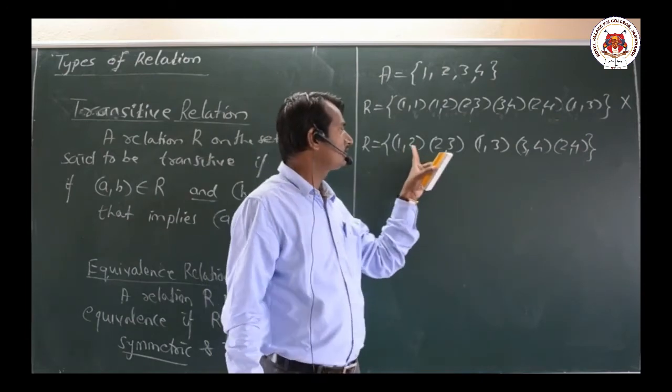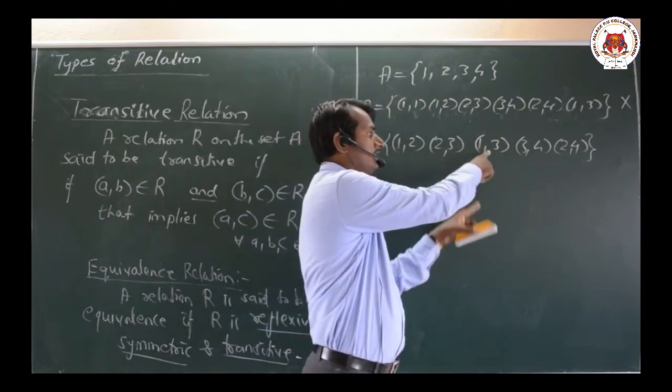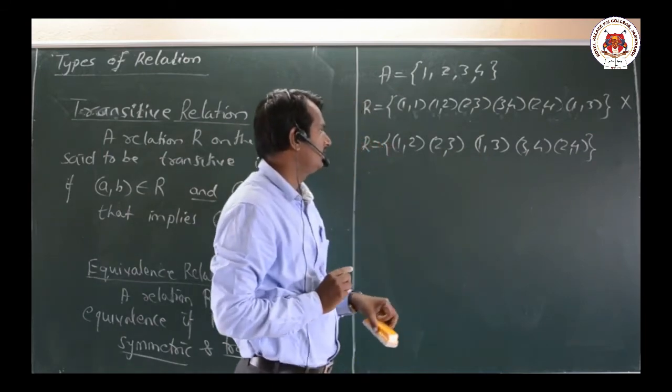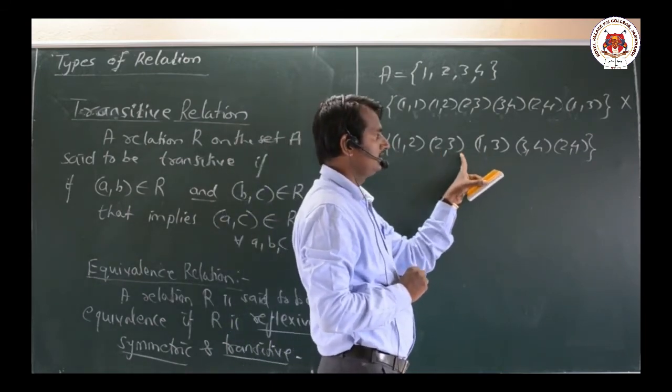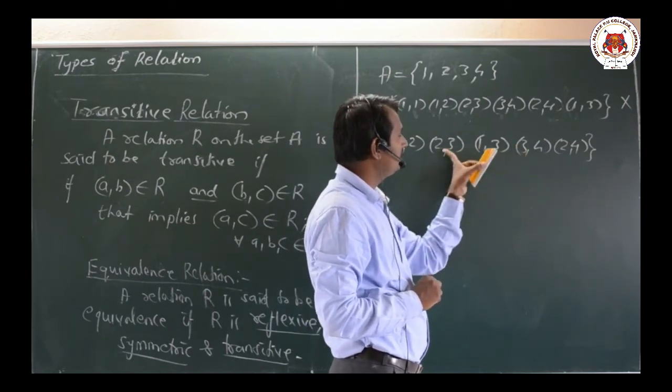(1,2) belongs to R is there, (2,3) is also there. That means (1,3) is also there here. One thing done. Next one, we have (2,3) is there. Starting with here, (3,4). (2,3), (3,4) is there.